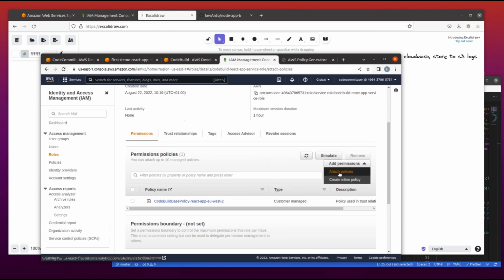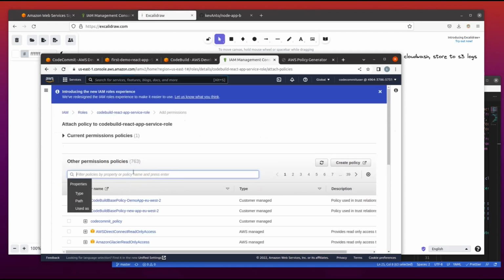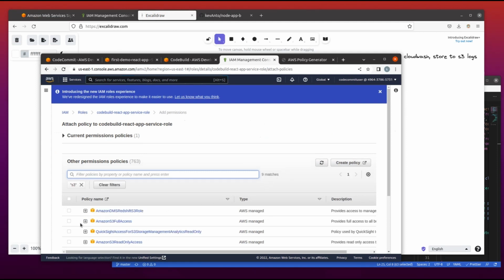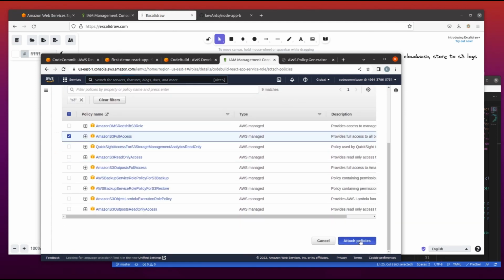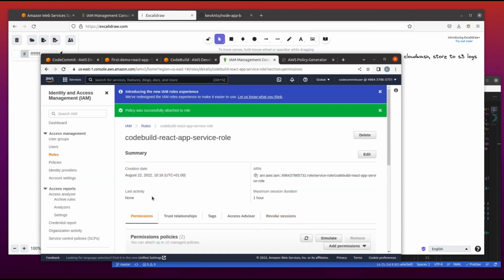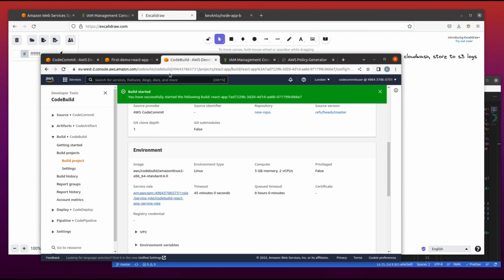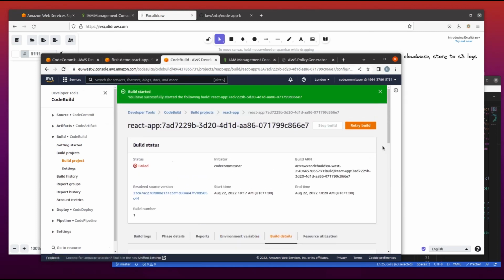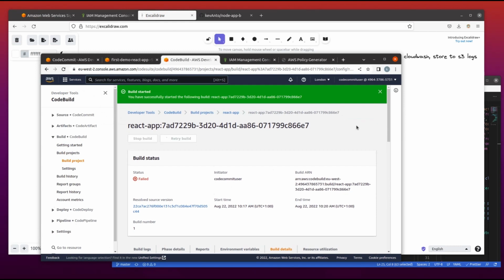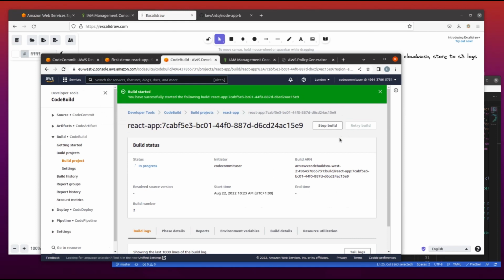Let's click on that, and let's search the permission that will give full access for S3 to CodeCommit, to CodeBuild. So we'll be giving our CodeBuild full access to S3, so it will be able to push or copy or forward our build file folder into the bucket. So once that's done, once the permission is set, let's retry the build.